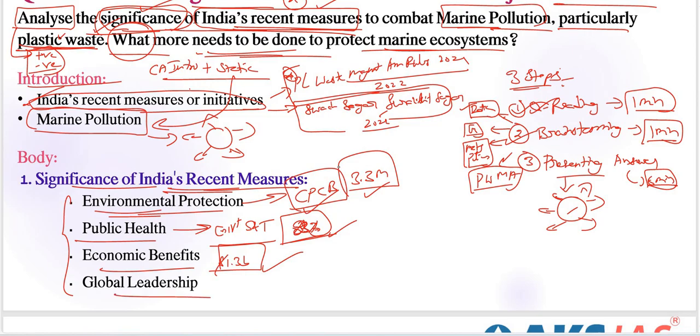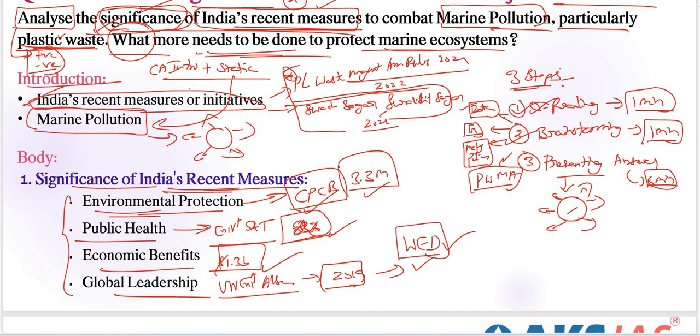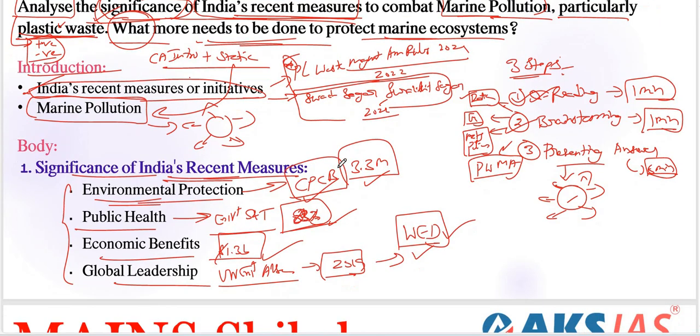India's leadership in international forums such as the UN Environment Assembly has been pivotal. In 2019, India hosted World Environment Day with the theme Beat Plastic Pollution, showcasing its commitment to addressing global environmental challenges. Very, very important. This one also we need to include here.